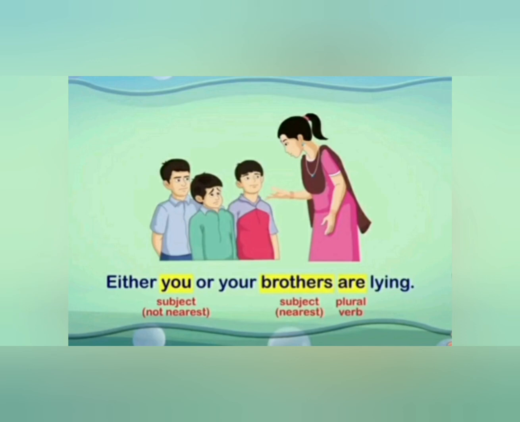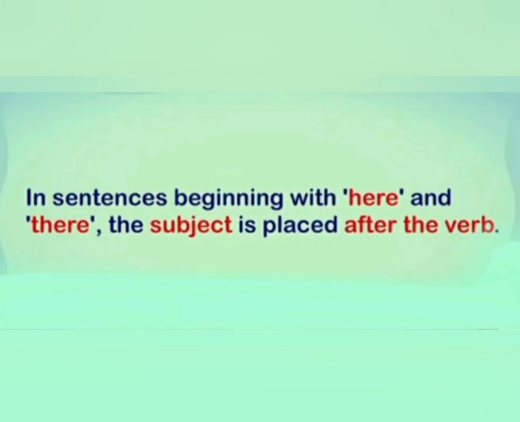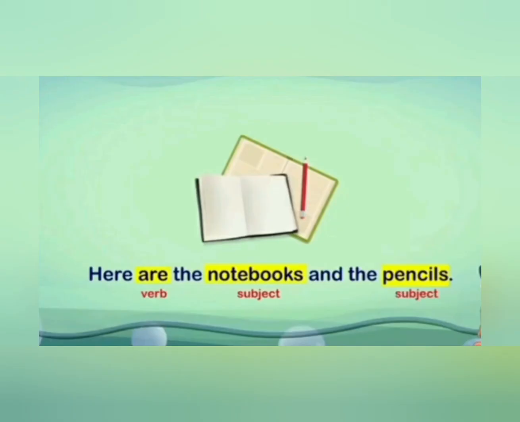Next rule, in sentences beginning with here and there, the subject is placed after the verb. It means when we have a sentence that starts with here or there, in that situation the subject is placed after the verb. Is it clear? Look at the example. Here are the notebooks and the pencils. Here we have subjects after the verb, notebooks and pencils. Here we have plural subjects. So we use here plural verb, that is are.